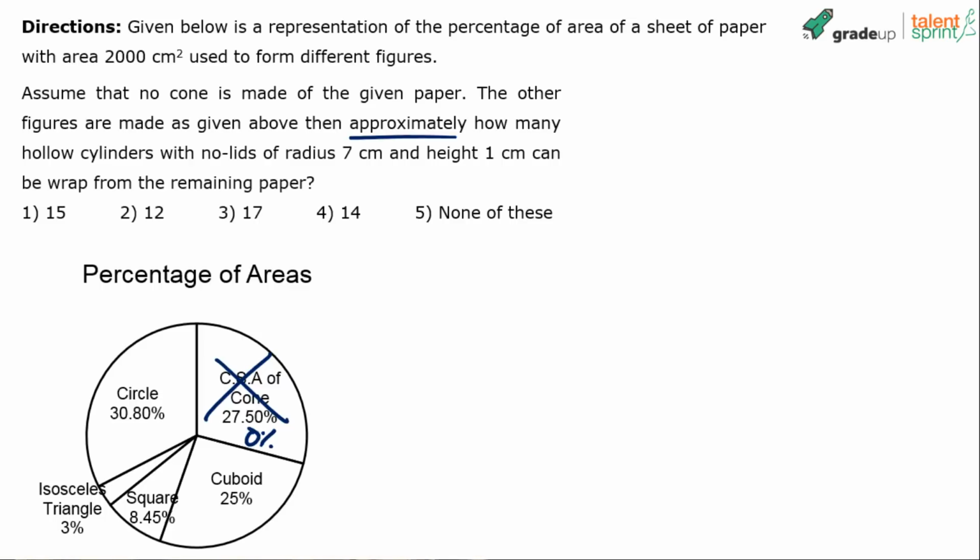14, 17 are the responses that I've got. 12, 15, 25. Okay, a variety of answers have come in. 12, 17, 25, 14, 15. So all the options have been covered. 12, 14, 15, 17, all these are there in the options. Somebody has marked 25, which is option 5, none of this.